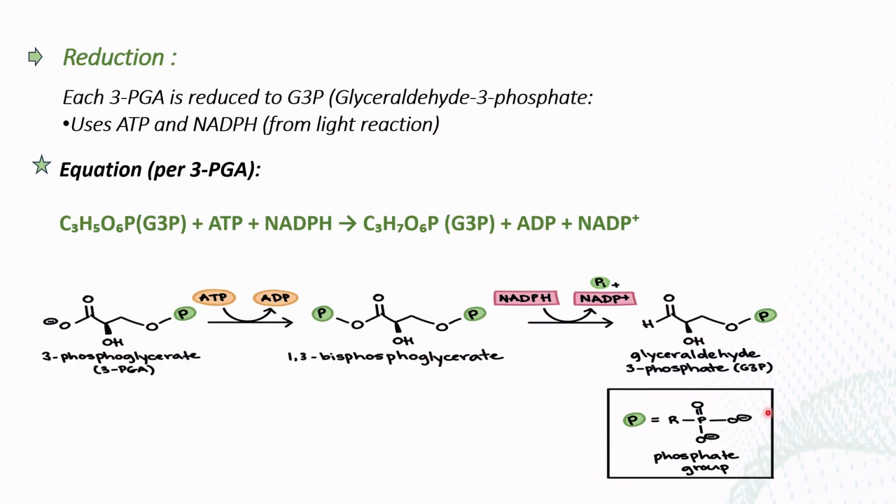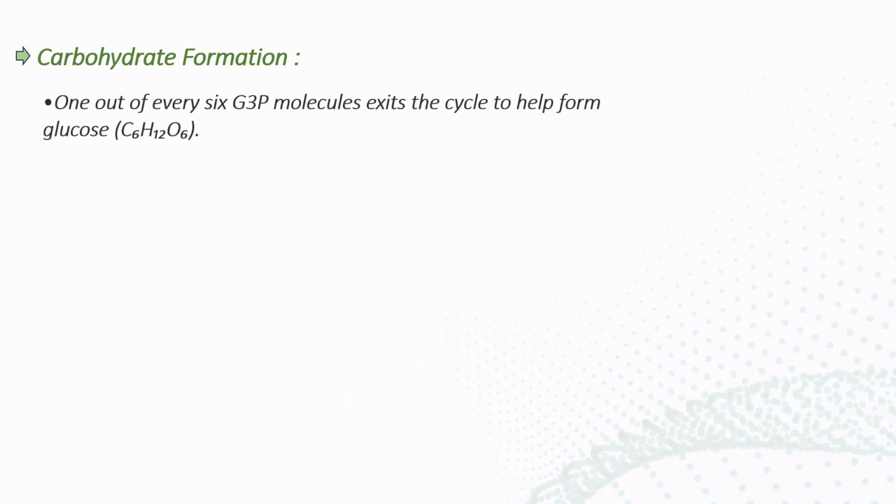Like that, this whole process will take place. Okay, so this is the second phase within the C3 cycle. Now we'll go on to the next phase, which is normally known as carbohydrate formation. Here, this will not come under the cyclic phase, but it also happens in the C3 cycle.